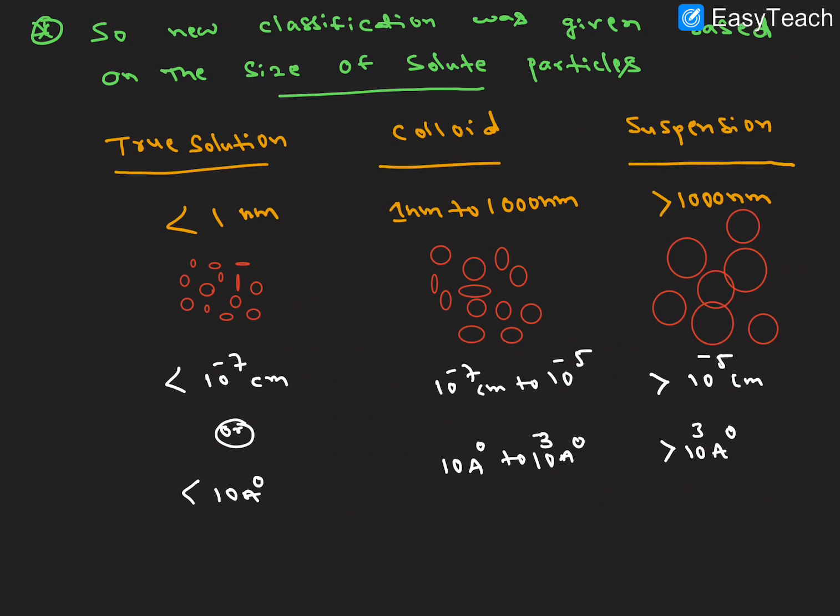True solutions have a particle size of less than 1 nanometer.